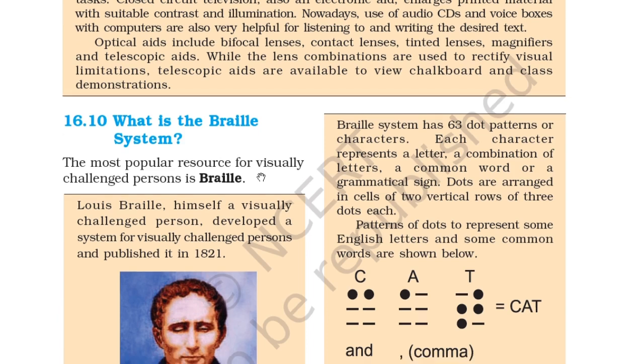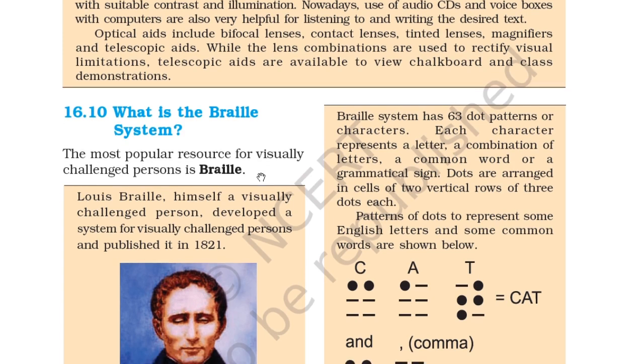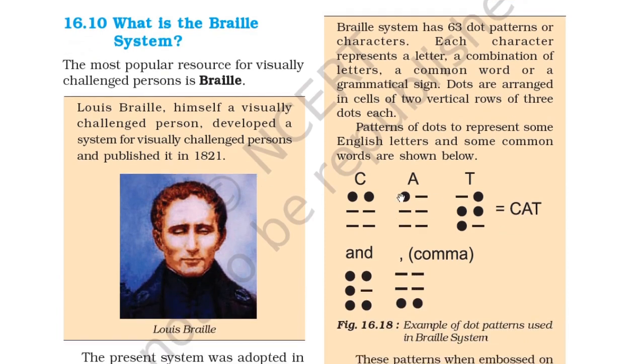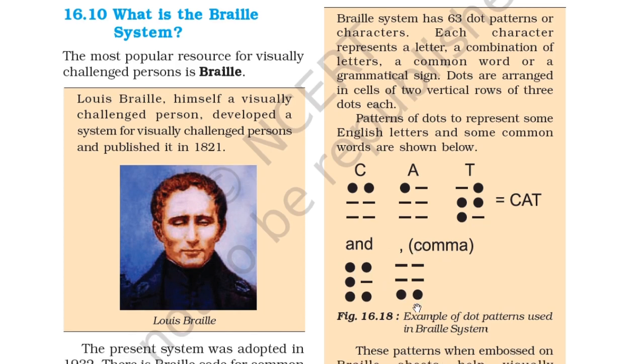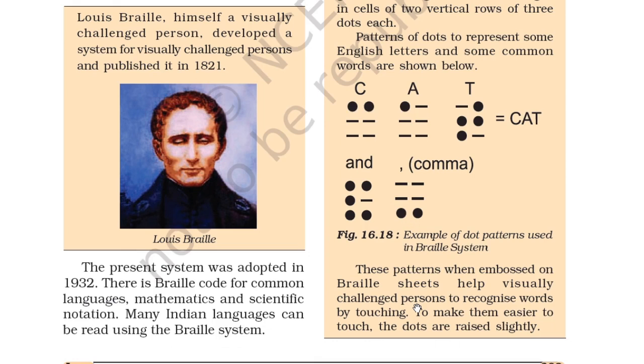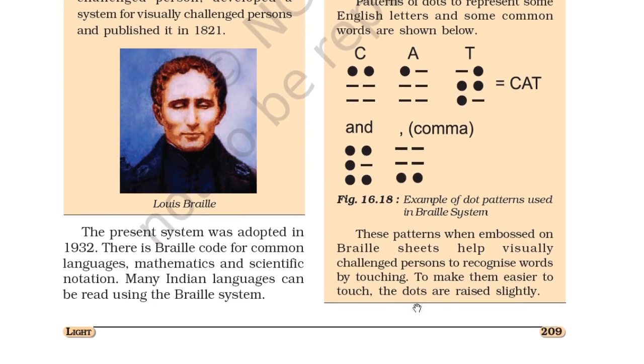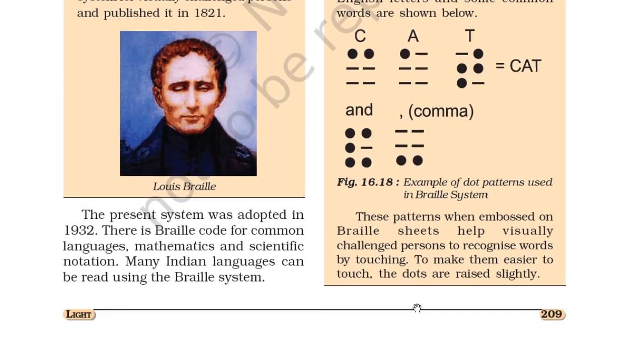So the patterns of dots that represent some English letters and common words are shown here. See here, it is written cat in the Braille system. So you can see two dots for A, there is one, and for T this is the pattern. So you can write a combination of letters as this, and a comma is indicated as this. So you can see the example of dot patterns used in the Braille system. These patterns when imposed on Braille sheets help visually challenged persons to recognize words by touching. To make them easier to touch, the dots are raised slightly.